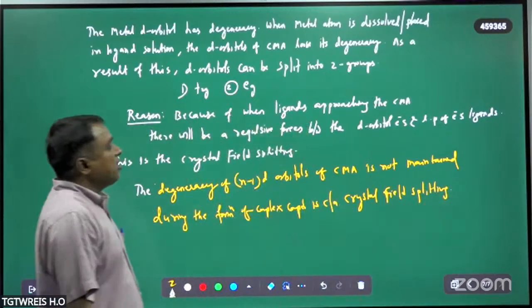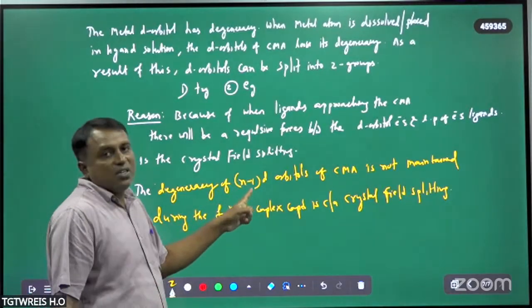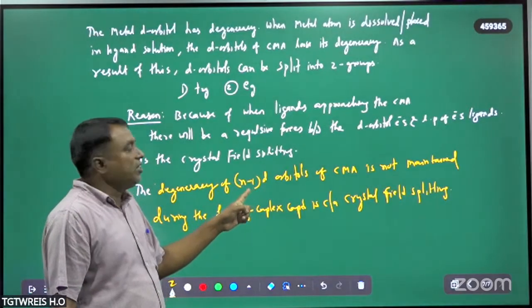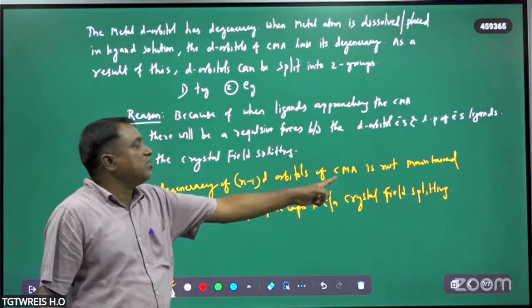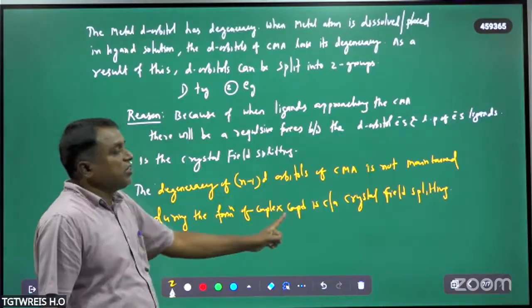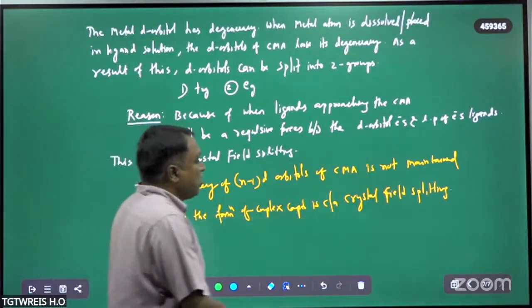This is called crystal field splitting. So in the case of the first d series, the 3d series, the degeneracy of the 3d orbitals of the central atom is not maintained during the formation of a complex compound. This is called crystal field splitting. So how is this happening?